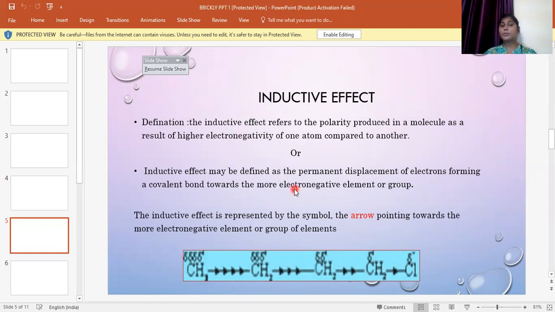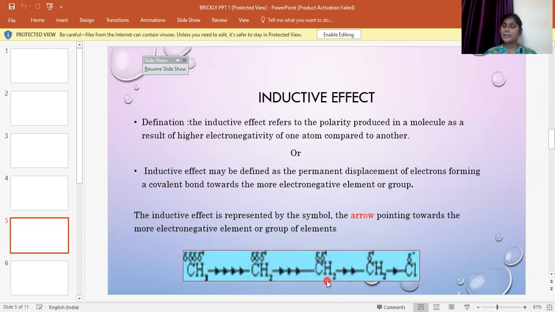Therefore, we can also say that it is a permanent displacement of the electron forming a covalent bond towards a more electronegative element or group. We see here in the below example, this is carbon 1, 2, 3, 4.